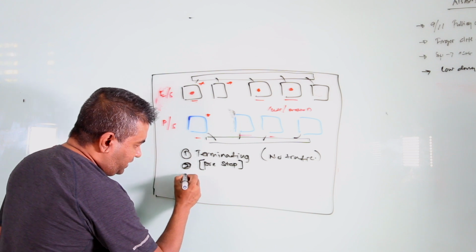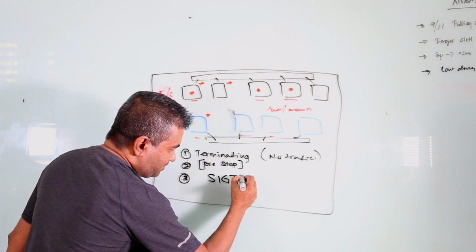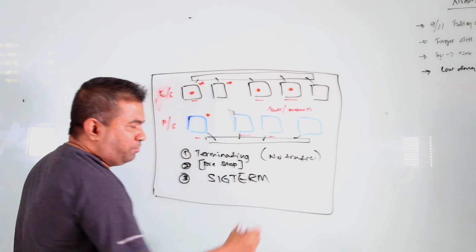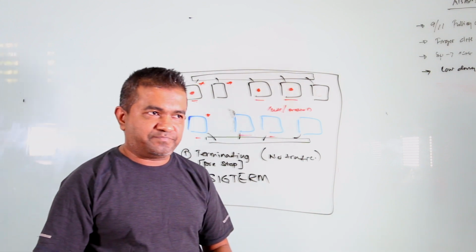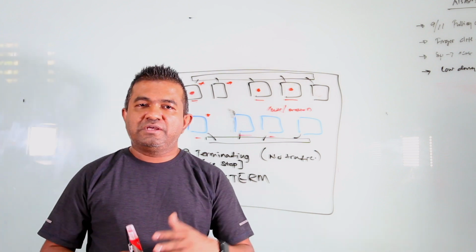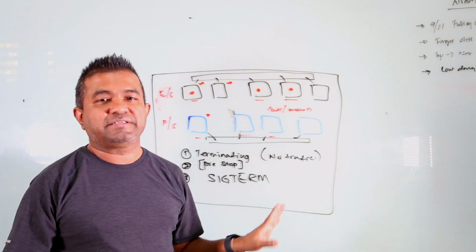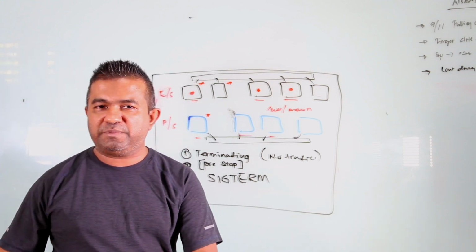In step number 3, it sends SIGTERM. You may know there is a signaling system in operating systems used to talk to processes. For example, SIGINT, SIGTERM, SIGKILL. There are multiple signals.